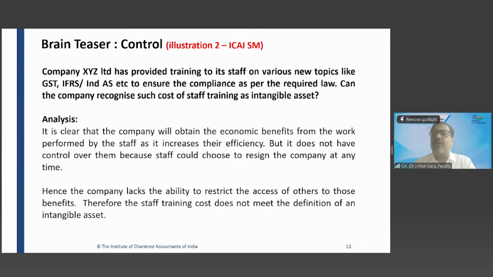No court of law will say that, no, listen, you have to complete 3 years and only then you can move out. Answer is right. So they're absolutely right. They can choose to pay a compensation and hence it lacks the control criteria. Okay. And hence it will not be considered an intangible asset. And when the company is paying for the training, this training cost has to be expensed off in the P&L. It cannot be capitalized. Okay.